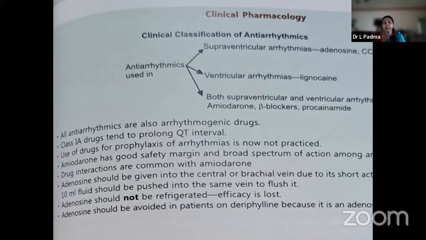Adenosine should be given in a central or brachial vein. And due to its short action, 10 ml fluid should be pushed into the same vein to flush it, because otherwise there will be thrombophlebitis. And also the drug can clog there. Adenosine should never be refrigerated because its efficacy will be lost. And it should be avoided in patients on theophylline. Theophylline is a drug of choice in asthma, and also when we don't know whether it is cardiac asthma or bronchial asthma.